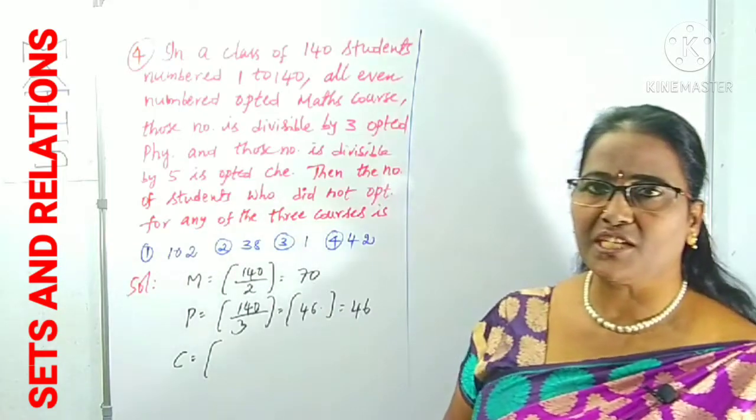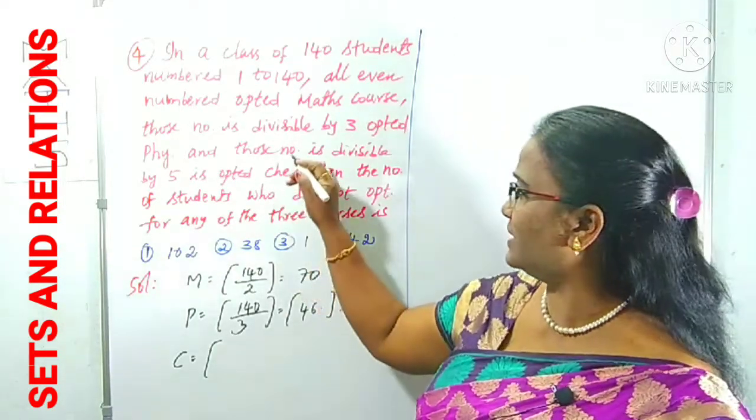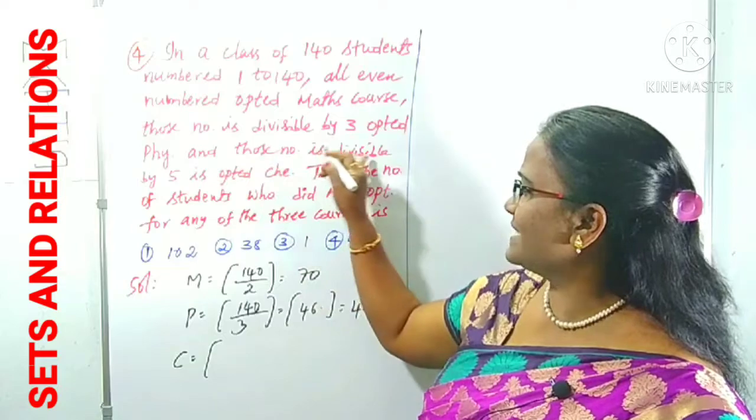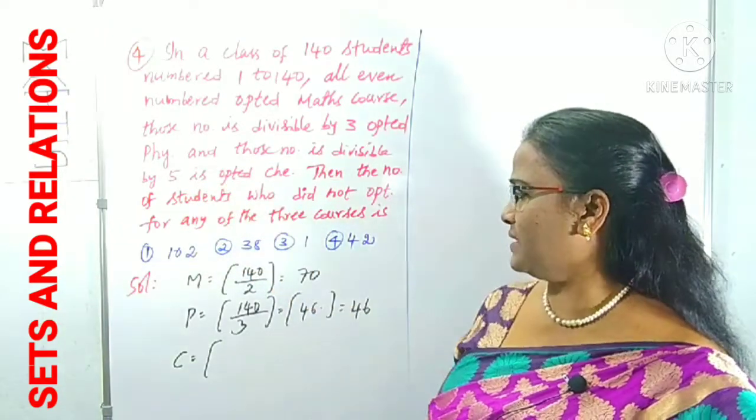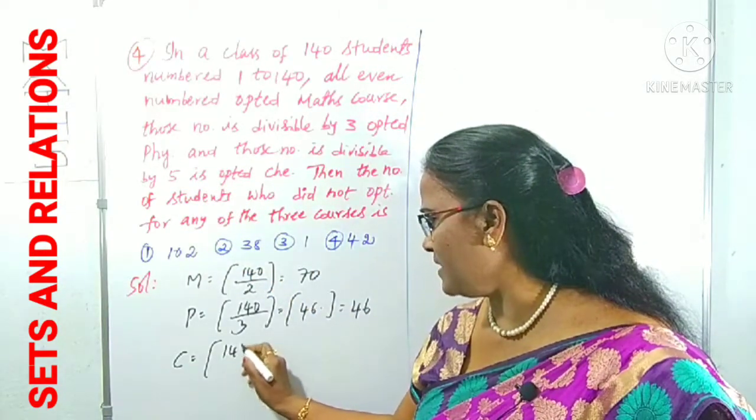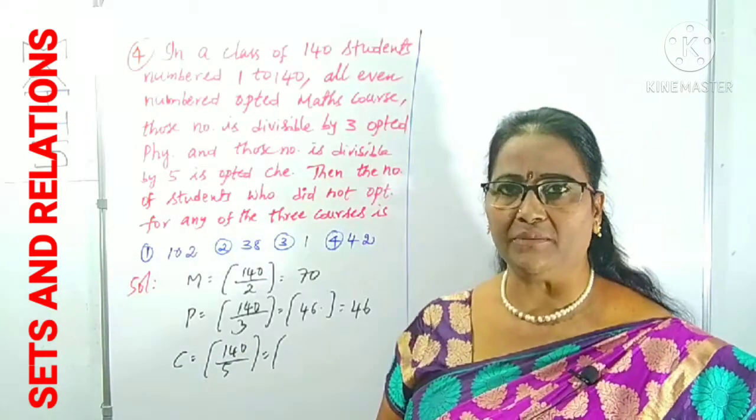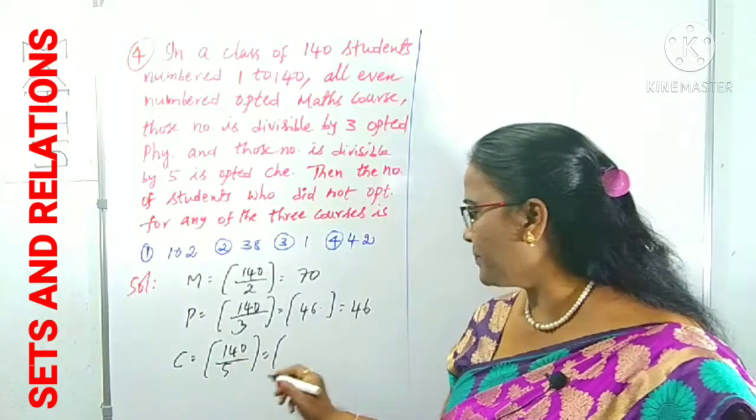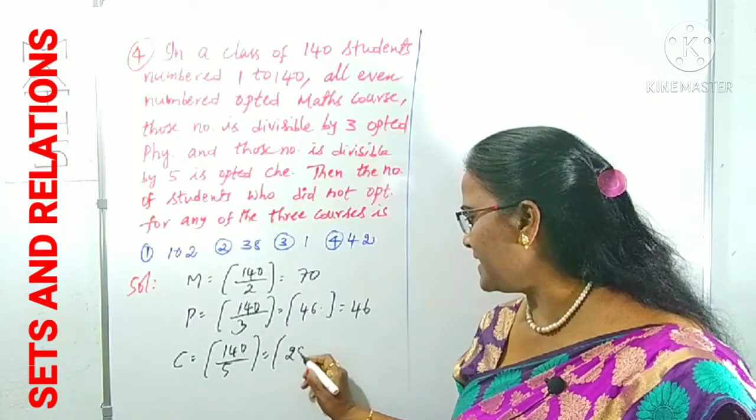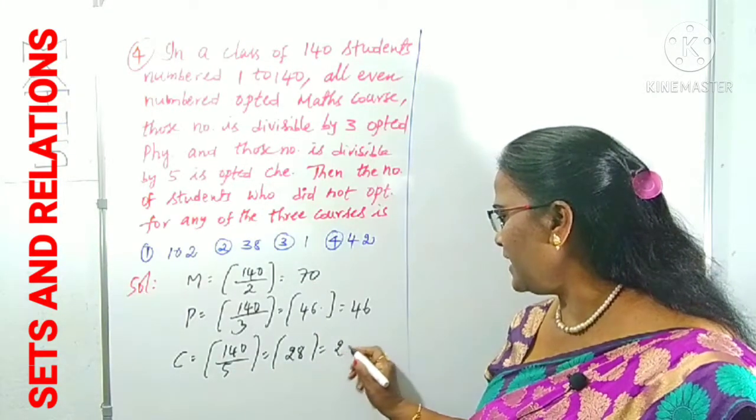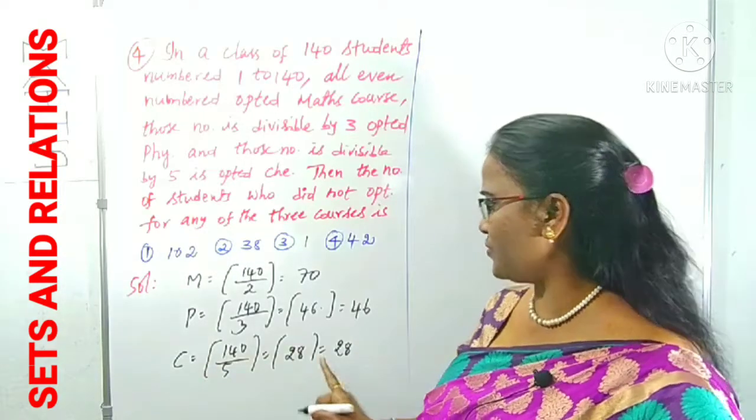C is the number of students who opted for the chemistry course. What is it for that one? The number divisible by 5 opted for chemistry. Divisible by 5 means we use 140 by 5 to get the number of students who opted for chemistry. 5 2s are 10, 5 8s are 40, so 28. The number of students who opted for the chemistry course is 28.